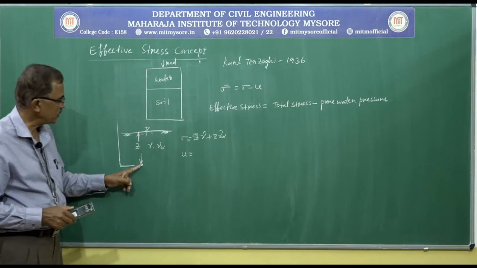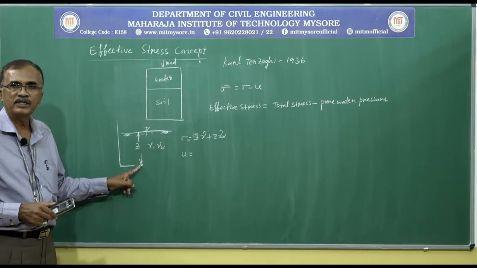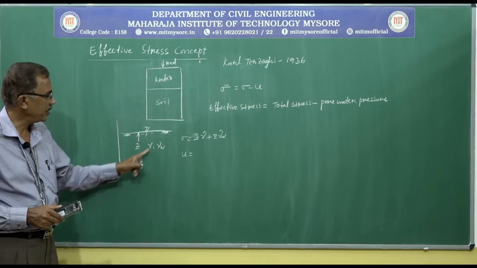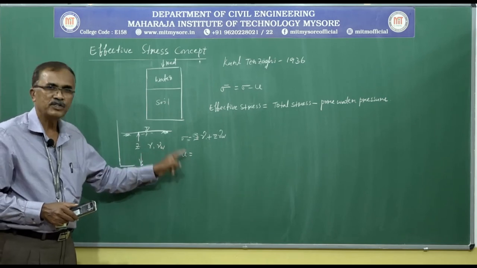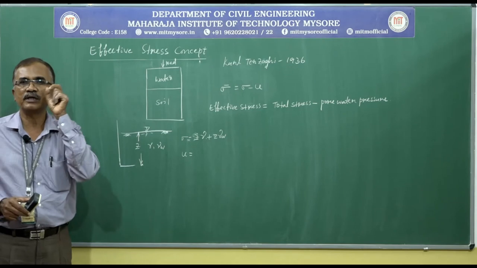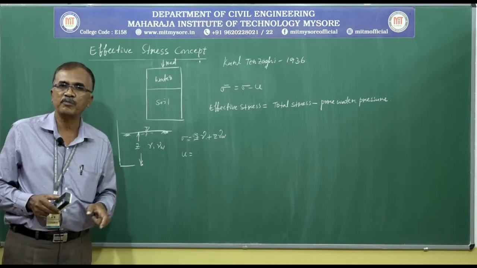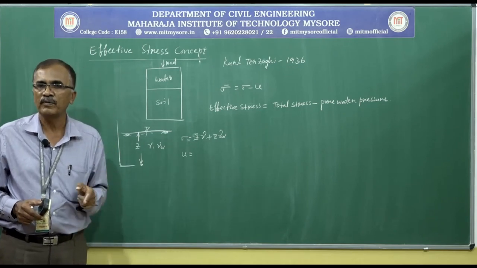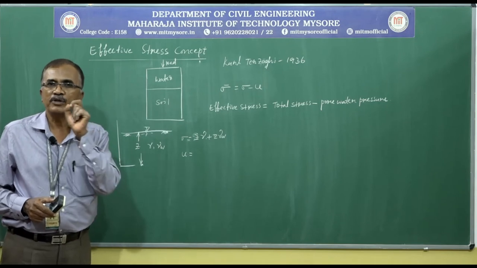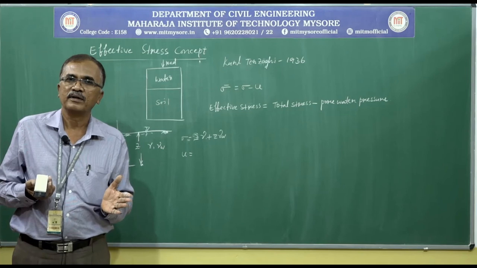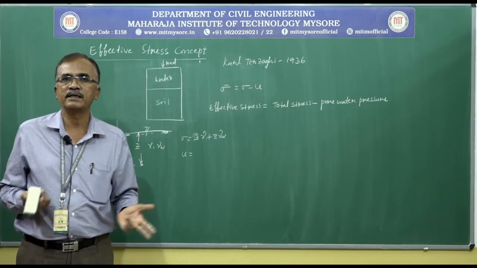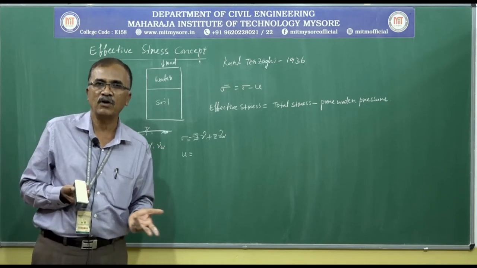So, we know total stress at any given point is equal to height multiplied by unit weight of soil and water. Pore water pressure developed in the pore is known as pore water pressure against the load. Pore water pressure will try to separate the particles, hence it will neutralize the stresses developed in the soil.